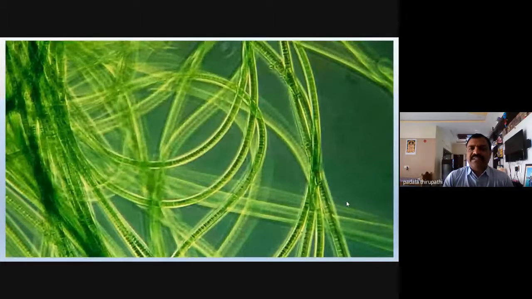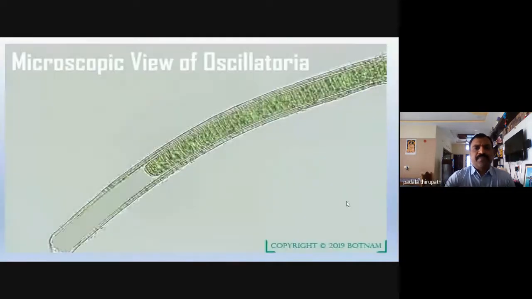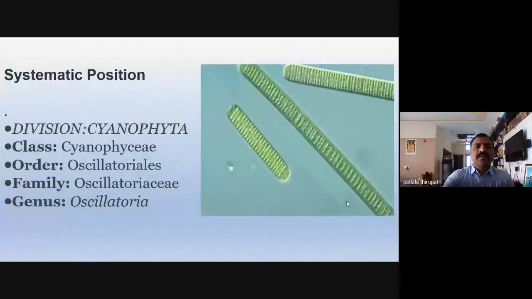The fine ornamental-like structures we observe under the microscope. So these are blue-green filamentous trichomes. A group of trichomes is observed on the surface of water bodies, stagnant water bodies or freshwater bodies, and pond water. This is one of the trichomes or filaments of our Oscillatoria. Oscillatoria is not macroscopic, it is a microscopic organism.